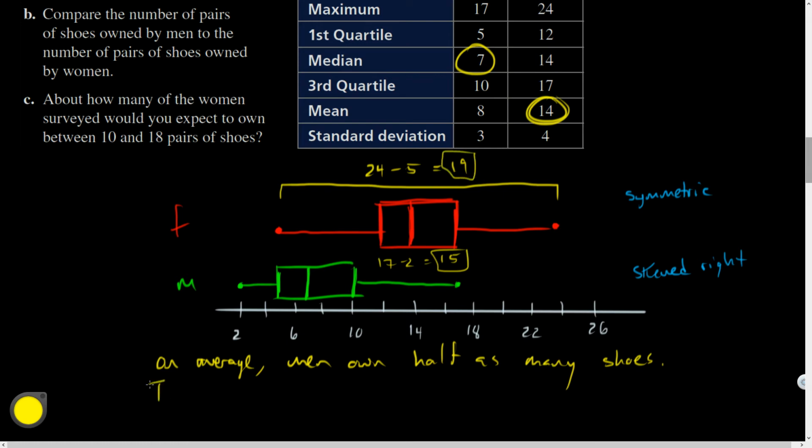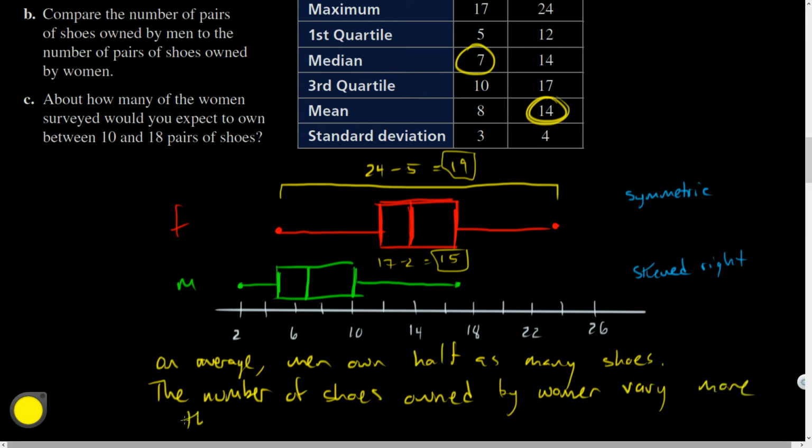So you could say that the number of shoes owned by women vary more than men. That's another thing I could say.